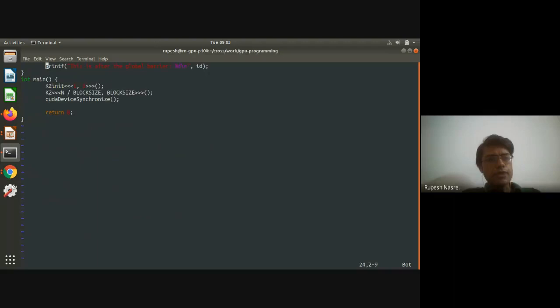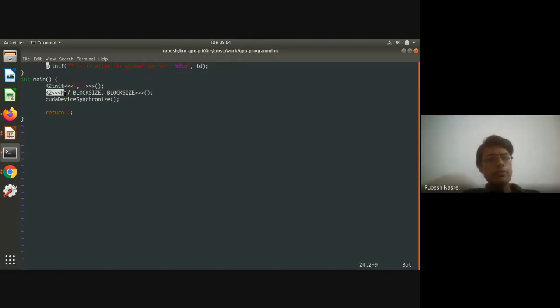So again, as far as main is concerned, there is some initialization which I am doing. So the way we said global barrier can be implemented using atomics: we keep a counter and let that counter go from 0 to number of threads, and atomically go on incrementing that counter by each thread. And then the last thread which sees the value. So all the threads check if that value has reached the number of threads, and at that time you go ahead, right? So that implements a global barrier.